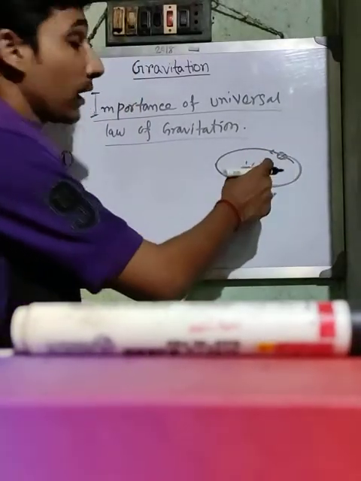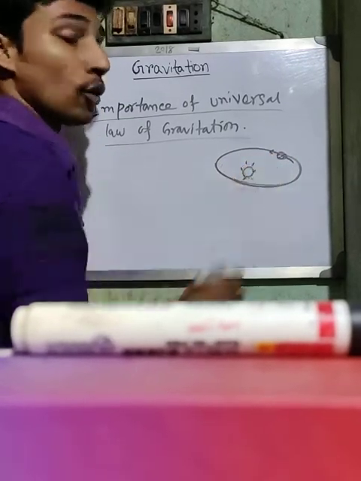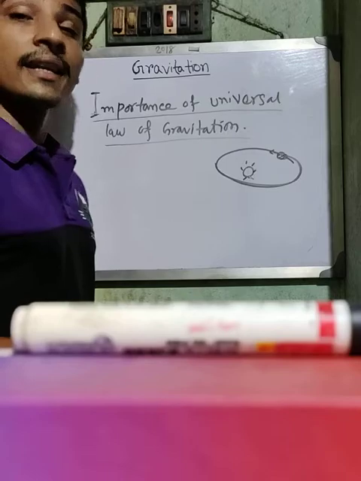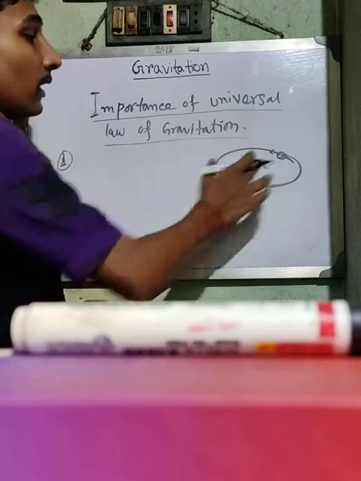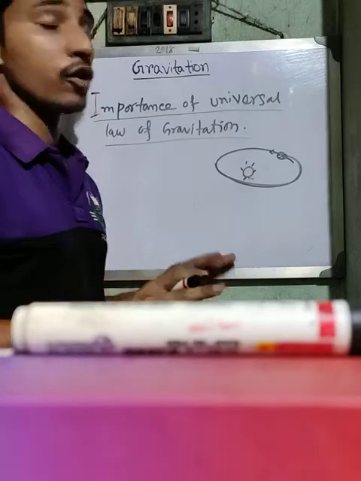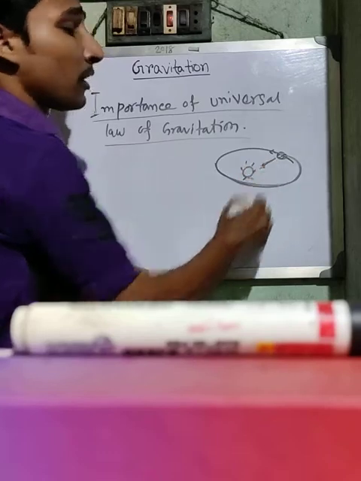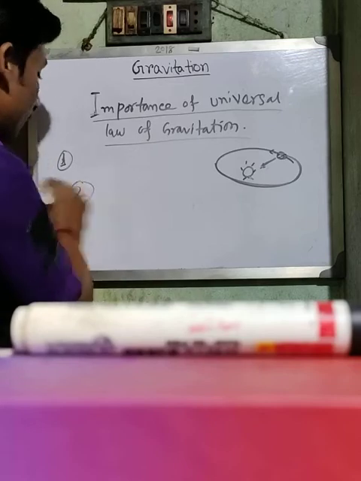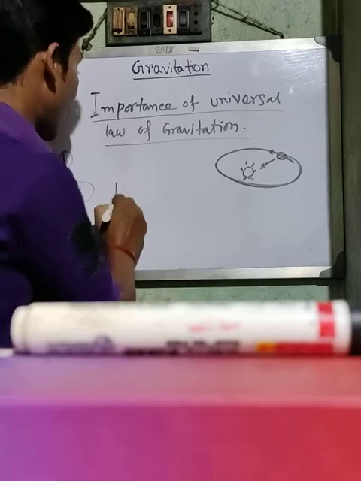How? We know when any object or planet revolves around the sun, it needs a force, called centripetal force, directed along the sun. This gravitational force gives the centripetal force, and with the help of this force, any planet revolves around the sun. The first point is the revolving of any planet around the sun. The second point is tide.